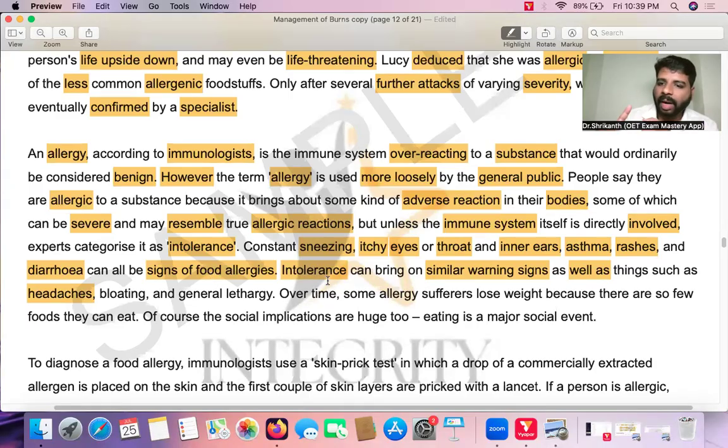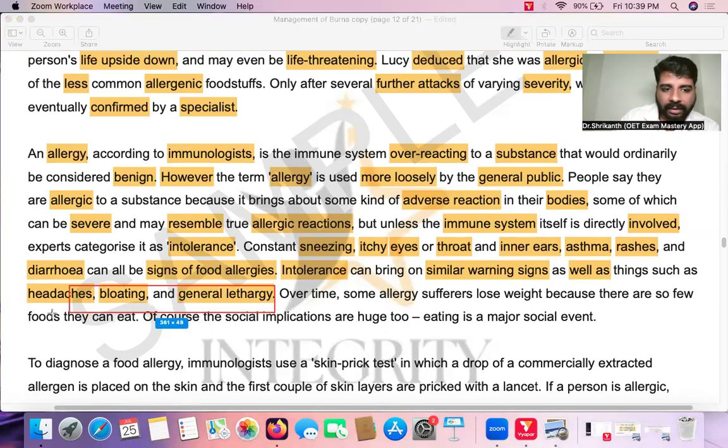Along with these, sneezing, itchy eyes, throat, inner ears, all these things are signs of food allergies. But intolerance has some additional symptoms. What are the additional symptoms? Headaches, bloating, and general lethargy. So these three things, headaches, lethargy, and bloating, are only related to intolerance. They are not related to food allergies. All the other symptoms can come in food intolerance too, but in intolerance we have these three separate symptoms: headaches, bloating, and general lethargy. Lethargy means weakness.